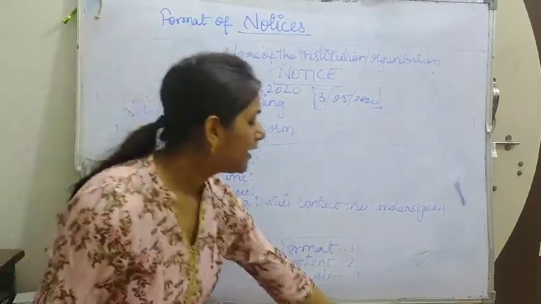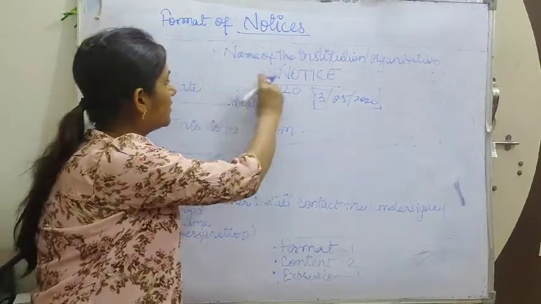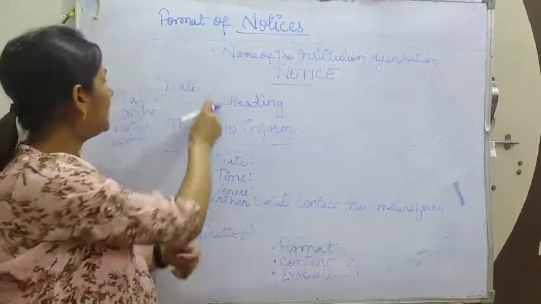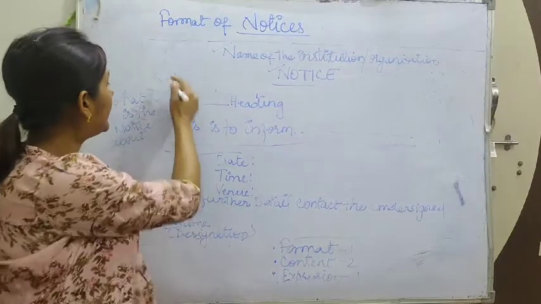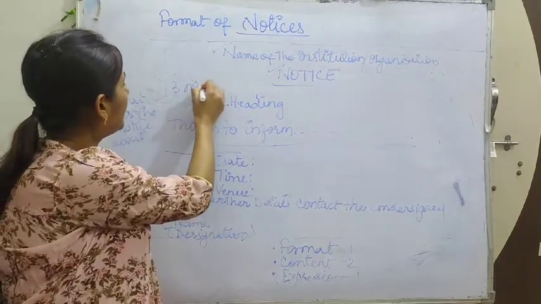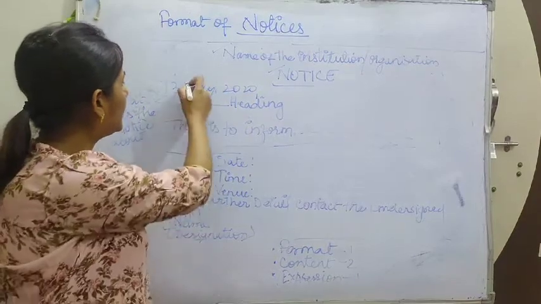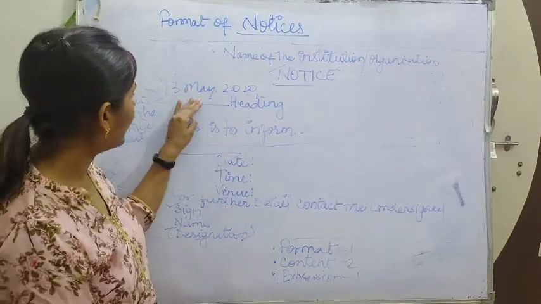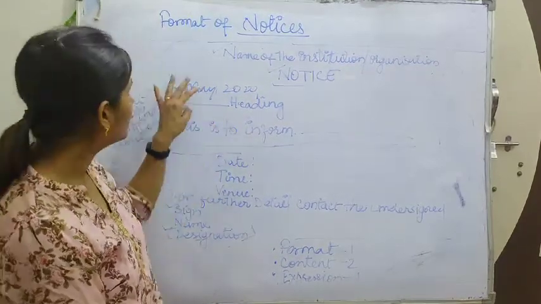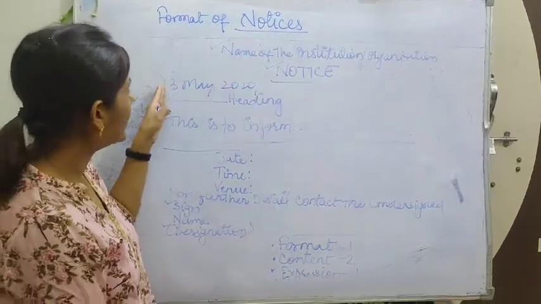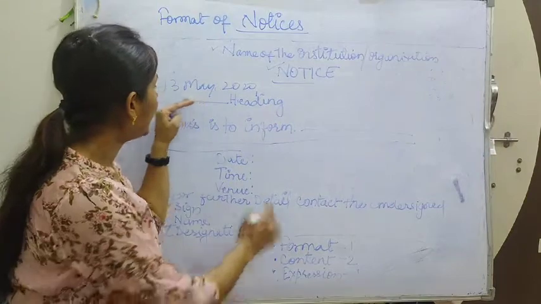Okay, so when you write the date, in the place of date, you will have to write the date here. How will you write it? 13 May 2020. Okay, so this is the correct format, the correct pattern of writing the date. Here, first, after writing the notice, you will write the date, and then the heading should be covered.